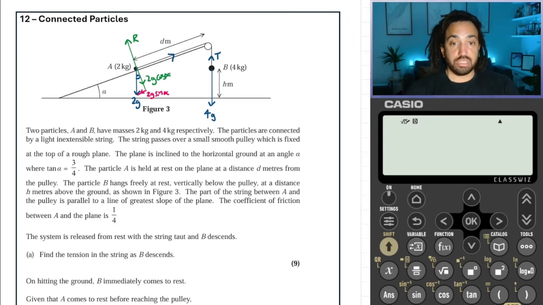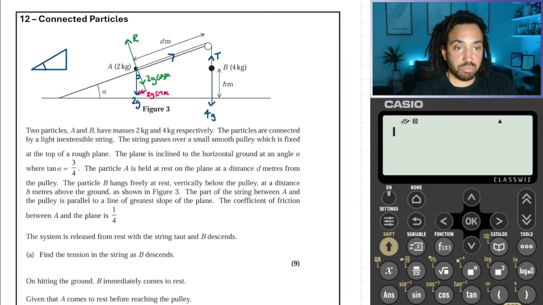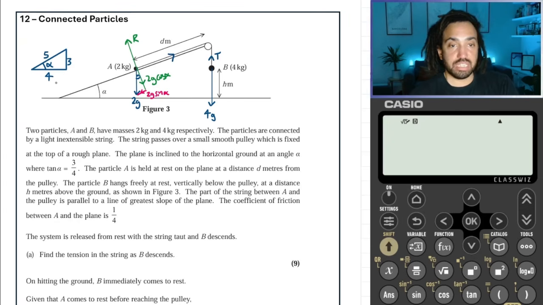Okay, that sounds good. Now we do also have that tan of alpha is 3/4. So we draw a little triangle like this. We put alpha in the corner. We say opposite over adjacent, 3/4 is tan. And by Pythagoras, that's 5. So that then allows us to work out cos alpha and sine alpha.